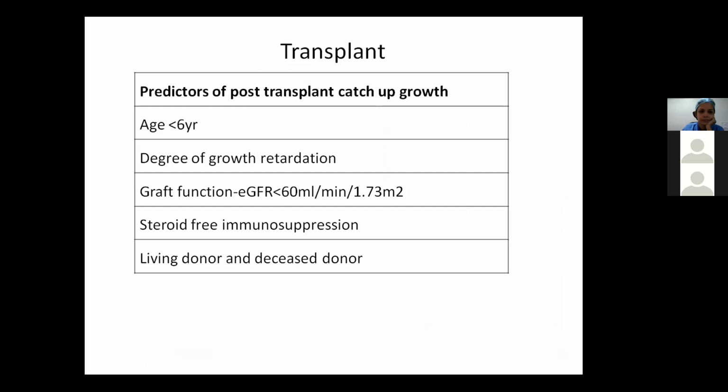Transplant, the predictors of post-transplant catch-up growth are that if transplant occurs at an earlier age, there will be more catch-up growth occurring. It will depend on the degree of growth retardation. Graft function, if less than 60, eGFR less than 60 ml per minute per 1.73 meter square, then the catch-up growth is not so significant. Steroid-free immunosuppression is a better option, but at the same time, we have to see the risk of graft rejection. And in living donor and deceased donor, it is seen that catch-up growth occurs better with a living donor.